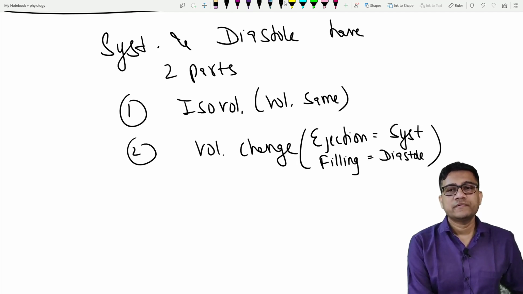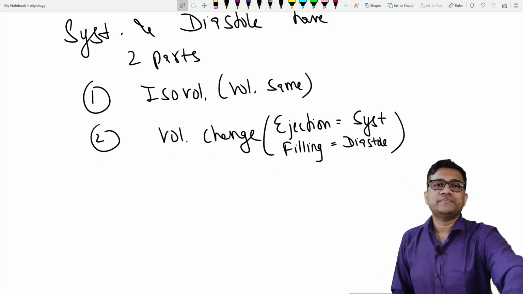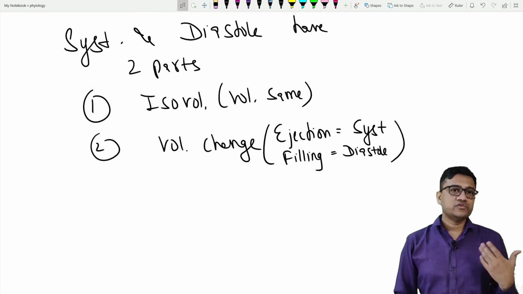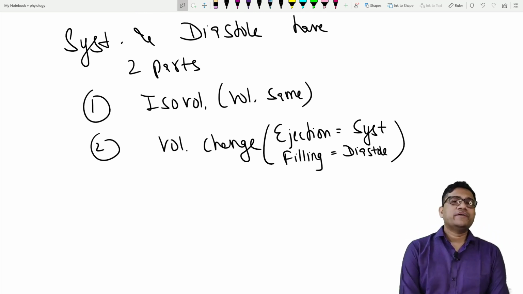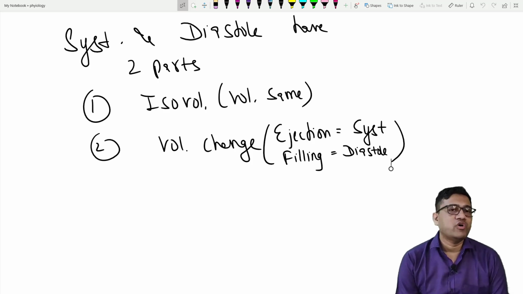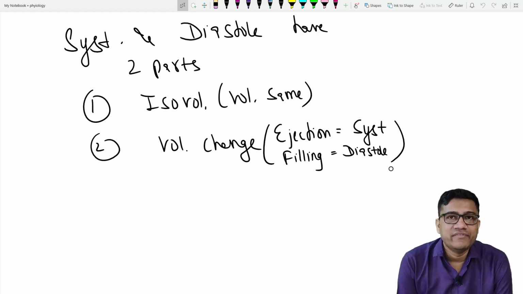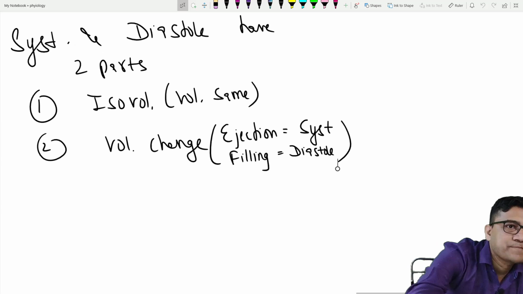So these are the two main concepts you have to understand: the isovolumetric period where volume is the same, and the volume change period, which has two parts, ejection and filling. Okay, done.